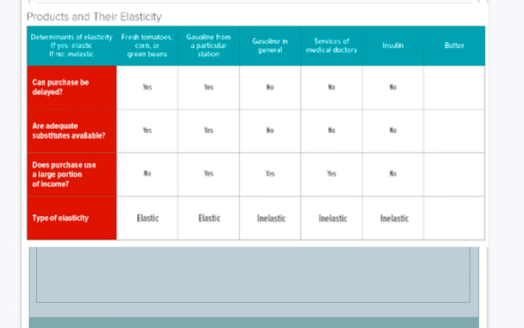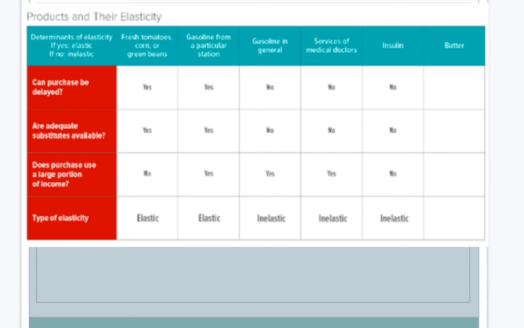All right, welcome back. If you took a second to pause the video, we're now looking at insulin, and you can see I already filled in my answers for that. Insulin is a life-saving medicine for people who have diabetes. Can the purchase be delayed? Absolutely not. Are adequate substitutes available? No. Does this purchase use a large portion of income? It says no. It could be a lot depending on if you have health insurance, but still with those top two being no, there's nothing else that you can do. That would be an inelastic purchase.